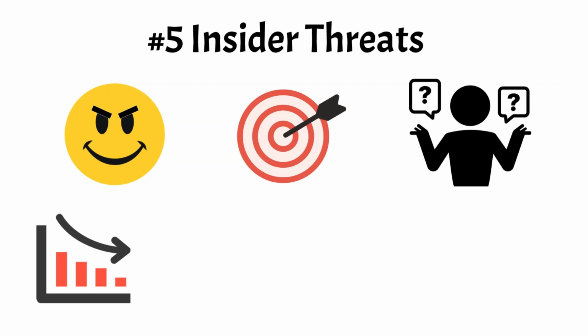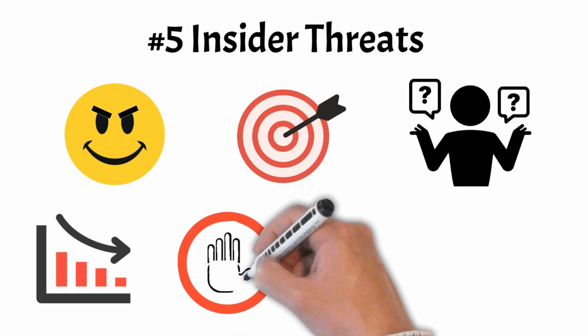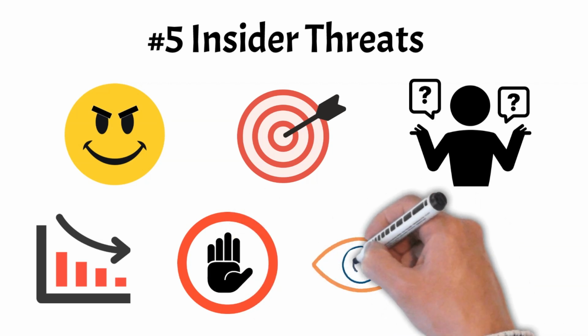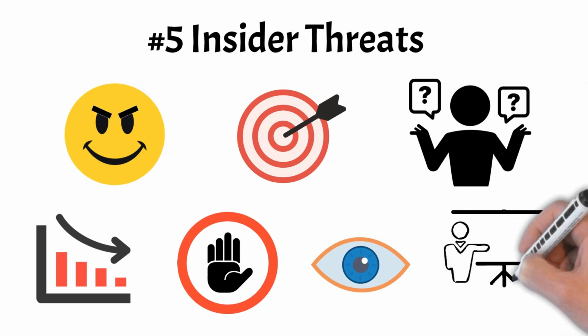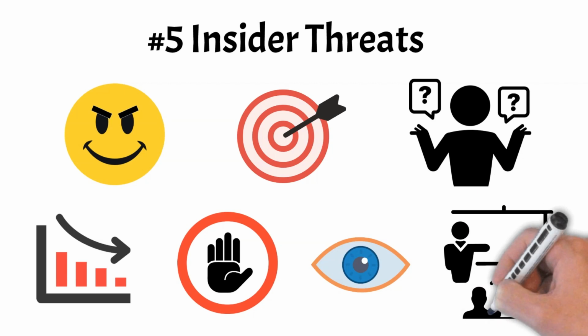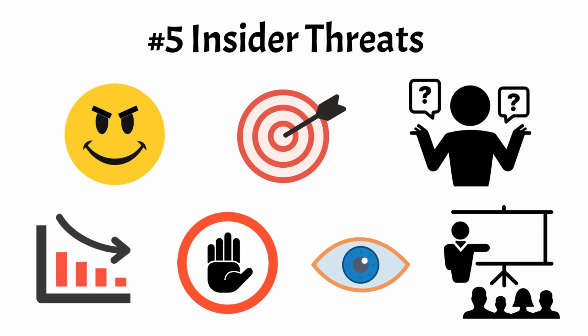Preventing insider threats requires implementing strict access controls, monitoring employee activities, conducting regular security audits, and providing comprehensive cybersecurity training to employees. Organizations should also foster a culture of security awareness and encourage reporting of suspicious behavior to mitigate potential insider threats effectively.